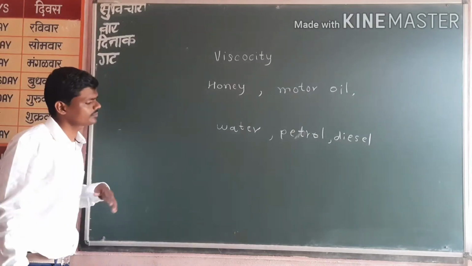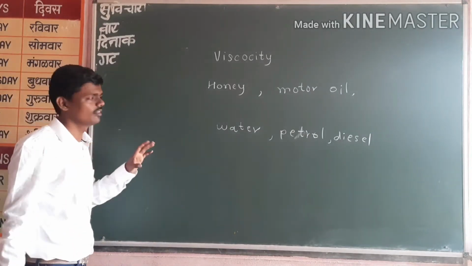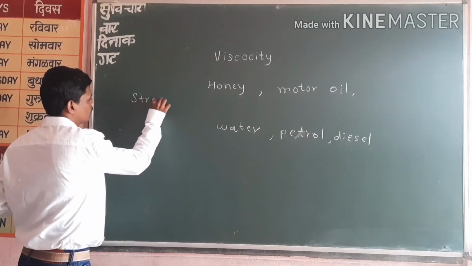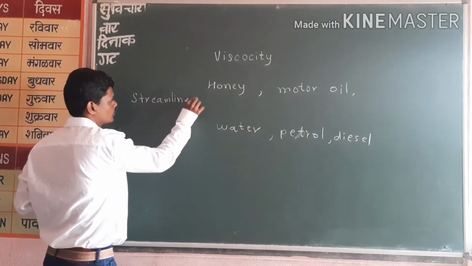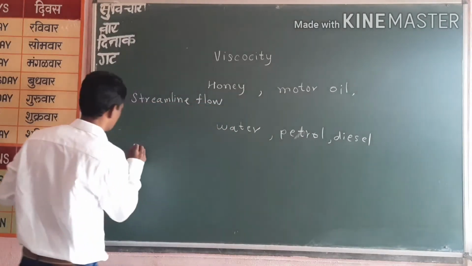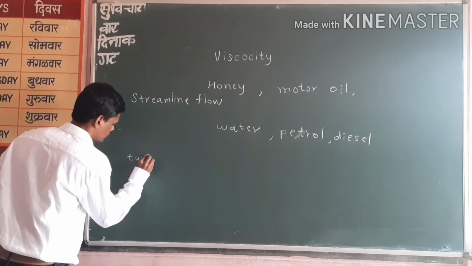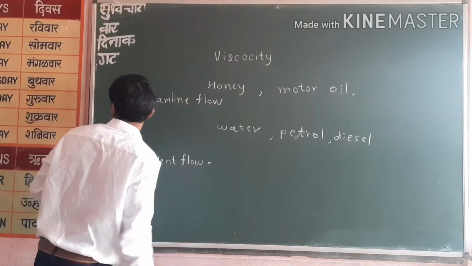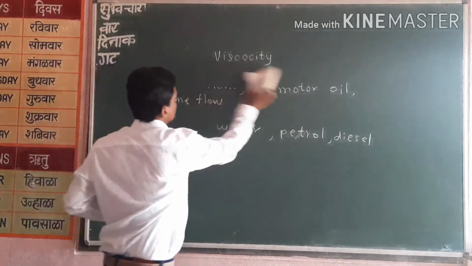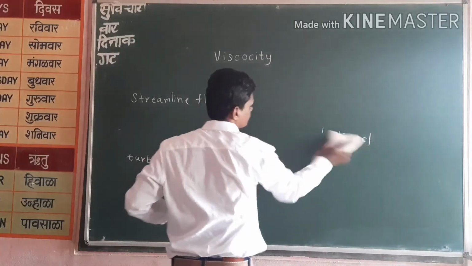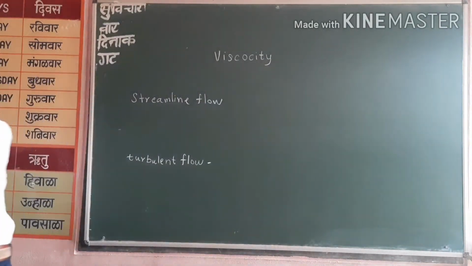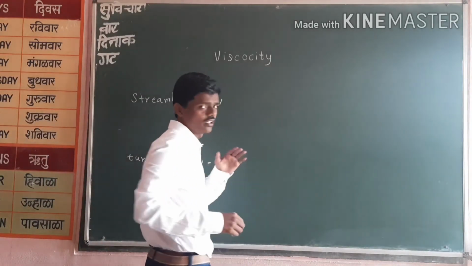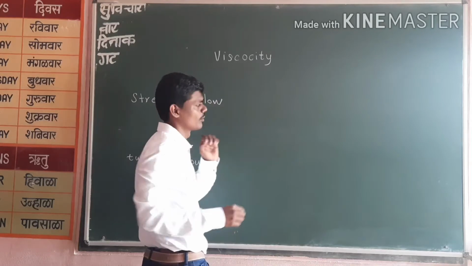Now, here we have two main types of flow. That is streamline flow and turbulent flow. So what is streamline flow? The best example for streamline flow is a river in some months of summer.